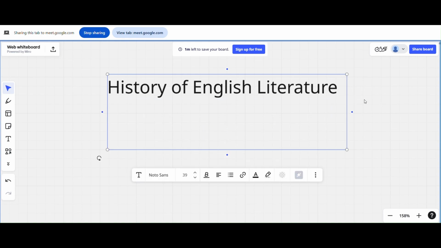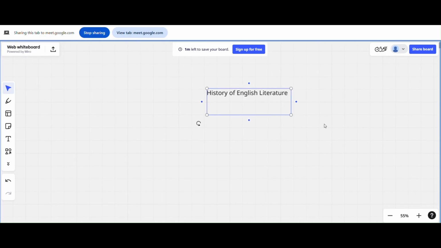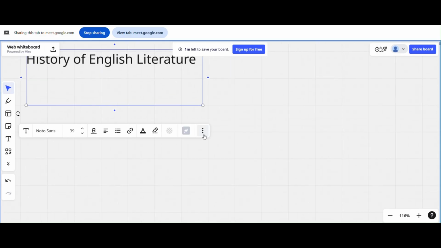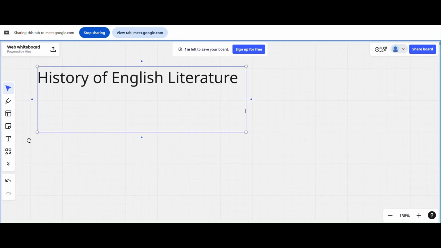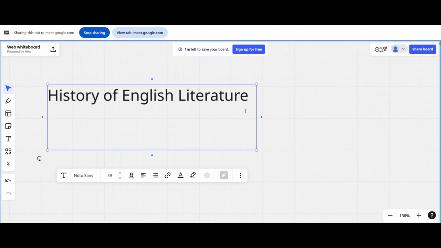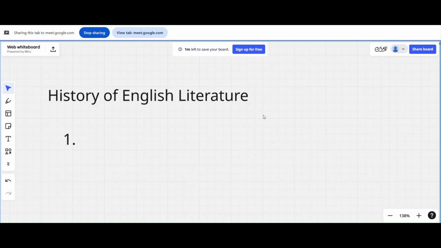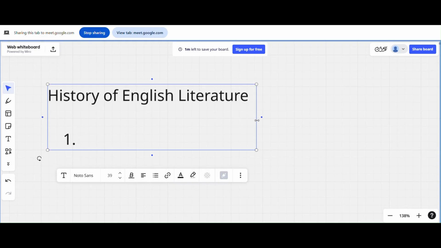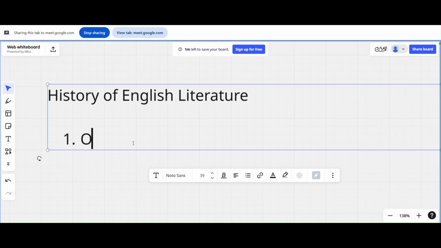So firstly, what topic would come to your mind? We'll go step by step from the earliest to the modern context, okay? One should be the Old English era, okay? Old English era. I'll explain everything. Old English, or you can say the Anglo-Saxon period, okay? Anglo-Saxon period.